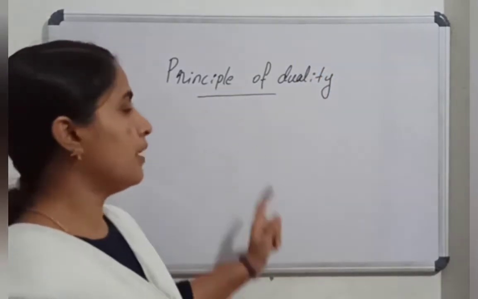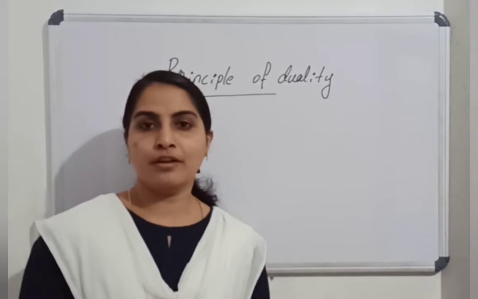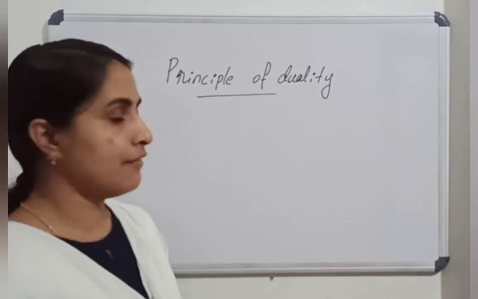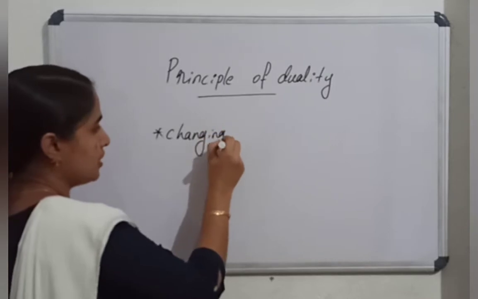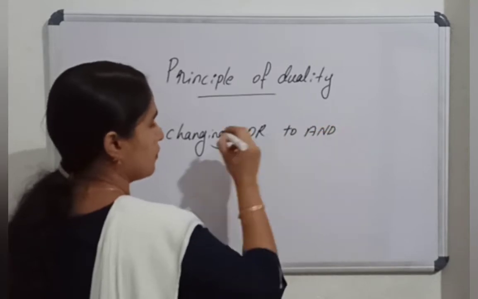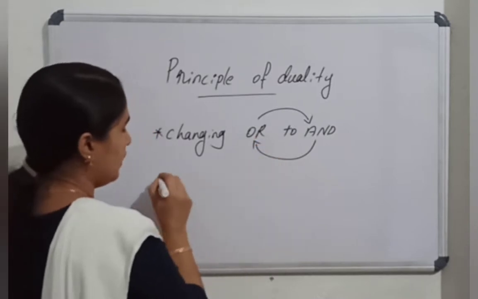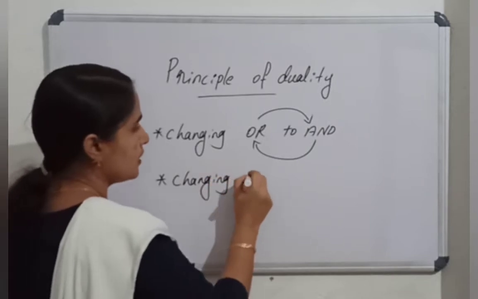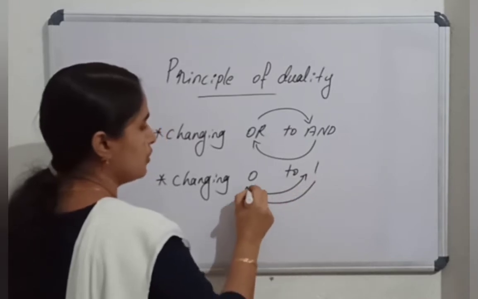The principle of duality states that from any valid Boolean expression, another expression can be derived by changing OR to AND, or AND to OR, and changing 0 to 1 and 1 to 0.